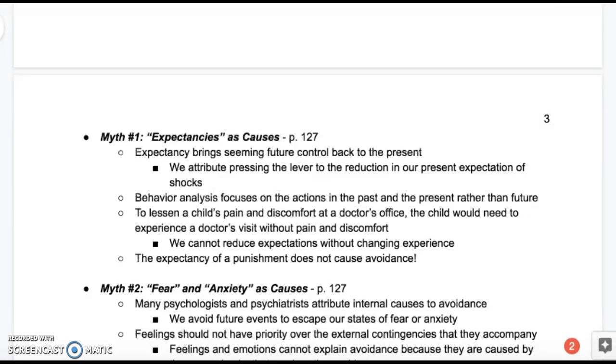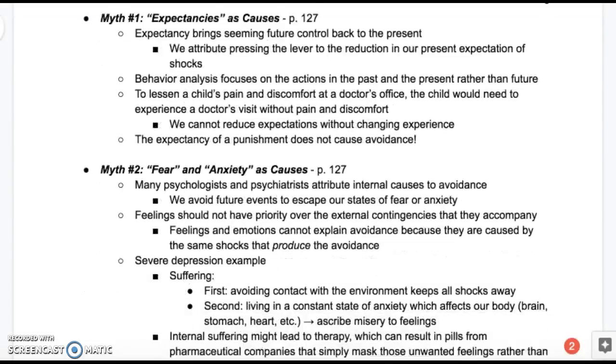Sidman discusses how expectancy brings seeming future control back to the present. So we attribute pressing the lever to the reduction in our present expectation of the shocks. Behavior analysis focuses on the actions in the past and the present rather than the future. To lessen a child's pain and discomfort at a doctor's office, the child would need to experience a doctor's visit without pain and discomfort. So we cannot reduce expectations without changing experience. But the overall myth that was debunked is that the expectancy of a punishment does not cause avoidance.